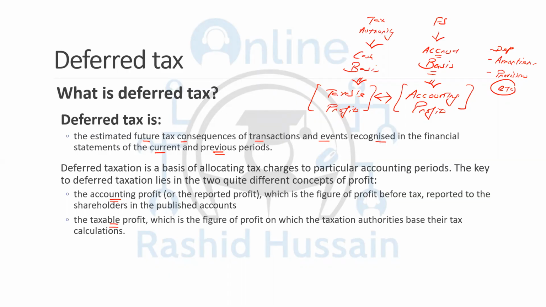Or you're paying more tax now and the future tax consequence is that you will be getting the relief in the future when that figure is being accepted by the taxation authority. So the future tax consequence is that you will be paying less tax in the future. So today you should record that thing as the deferred tax asset.